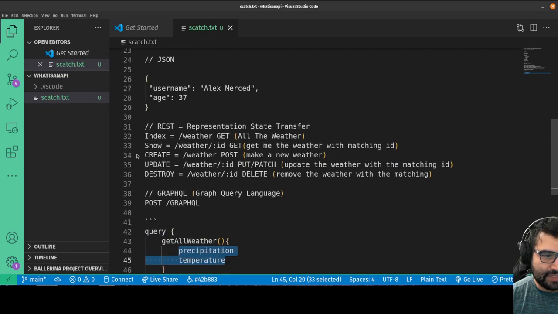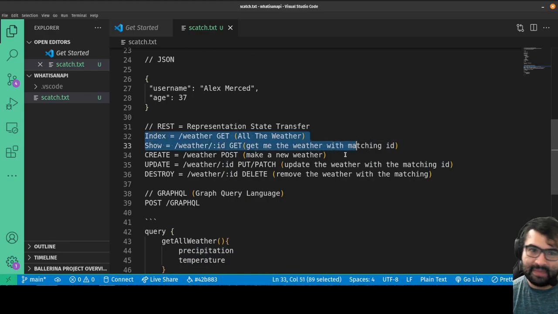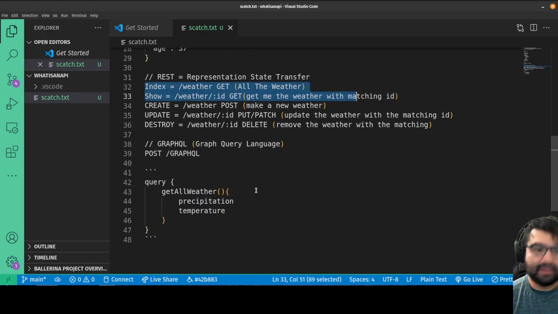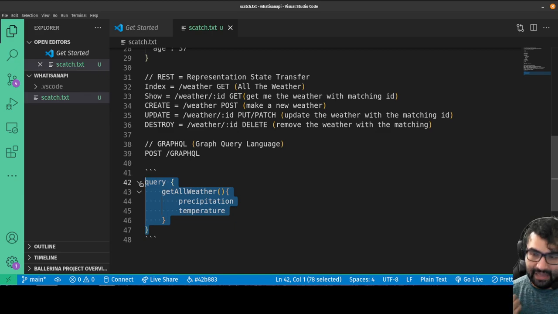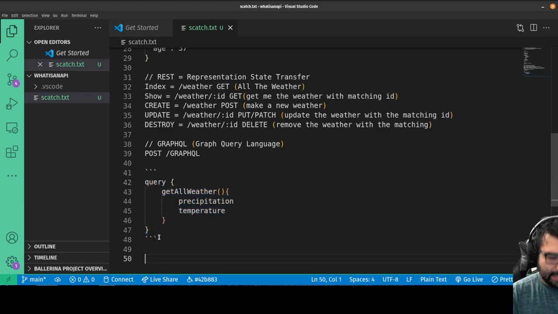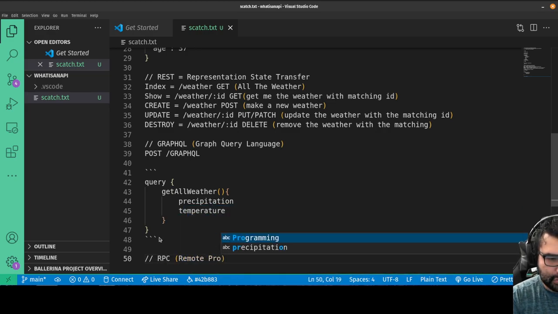Again, the difference here is that the way I communicate to a REST API is I use different URLs, and each URL gives me back something different and serves a different purpose. With GraphQL, there's only one URL, and it knows what it's supposed to do based on this query string that I send. It's going to interpret this query string based on an agreed upon language called GraphQL, graph query language, and the web server will figure out what it needs to do based on that string. And then the last one we'll talk about is RPC, remote procedure call.